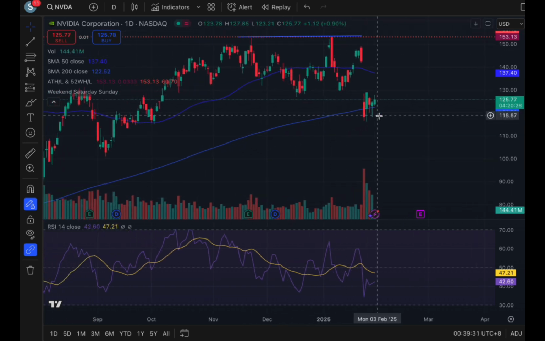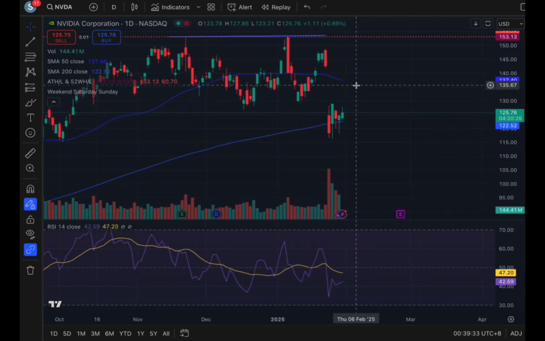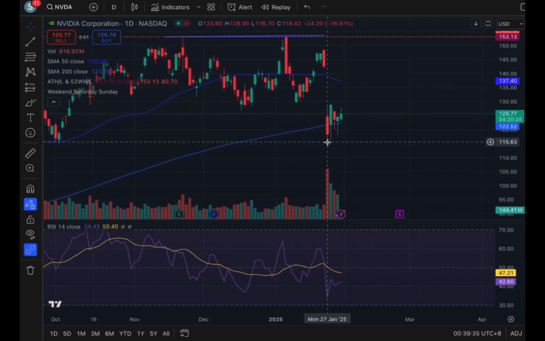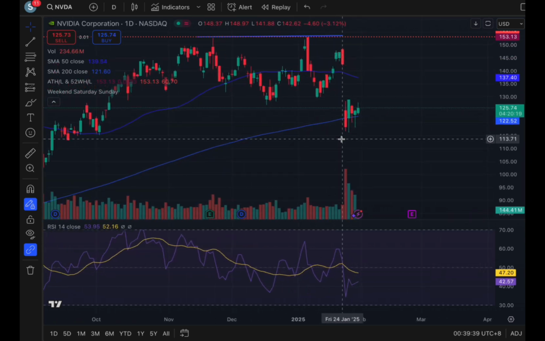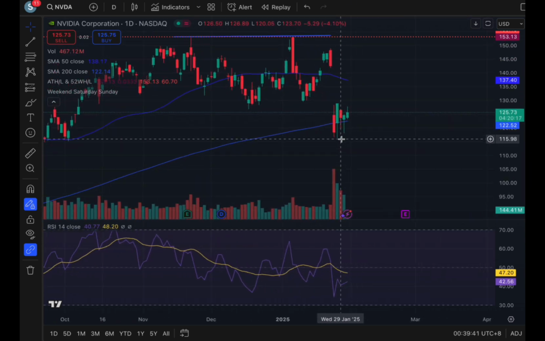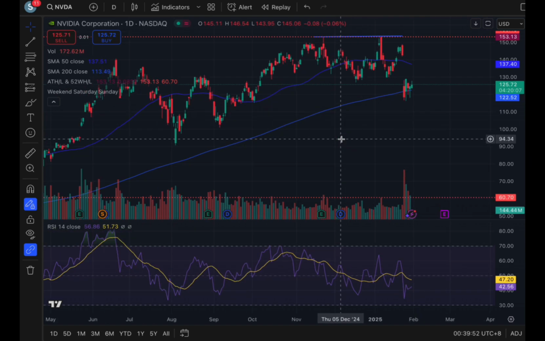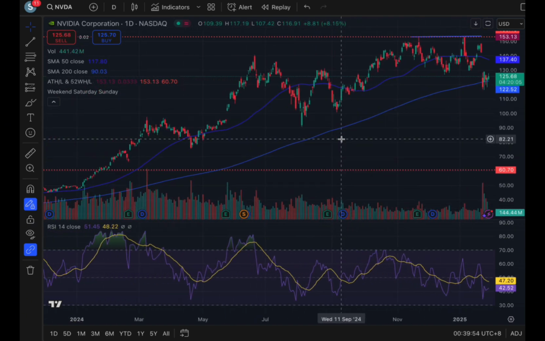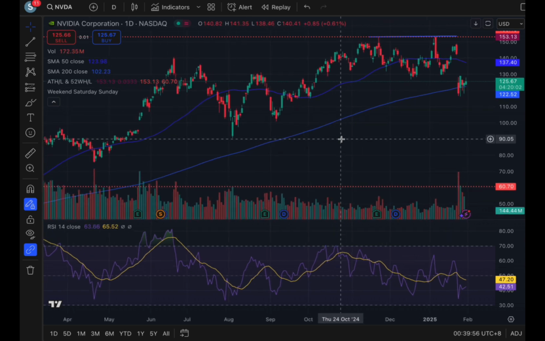This was, of course, until recently, when the DeepSeek model from China was announced and tanked NVIDIA stock, because NVIDIA was kind of the pioneer for chips in AI, and the fact that a company could do this with less powerful chips kind of ruins their monopoly on the AI market. But that's more of the fundamental side of things.